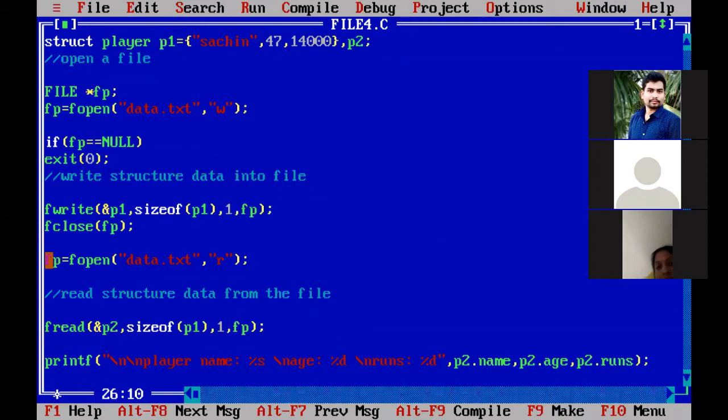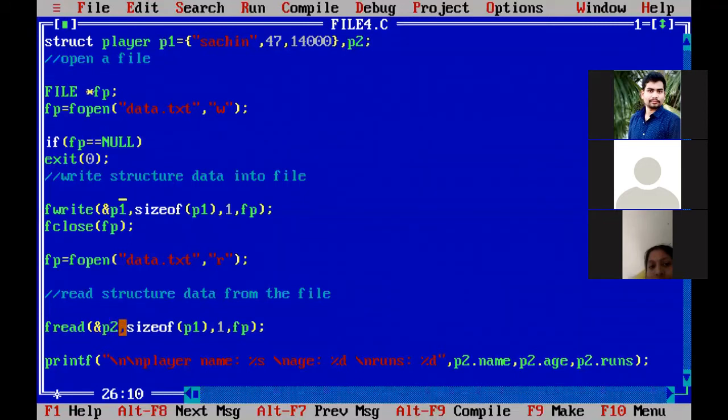Next, the same file I am closing and opening in reading mode. So whatever data we wrote into that data.txt, I am retrieving with the fread function, and that data, Sachin 47 14,000, is copied into P2. What is P2? Another structure variable which is not initialized with any value. But how did we get the values into P2?